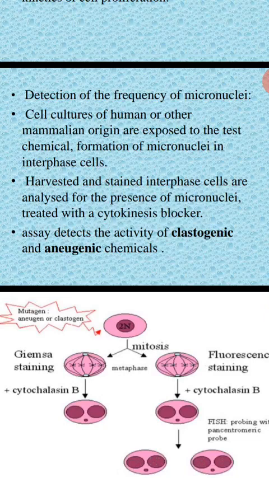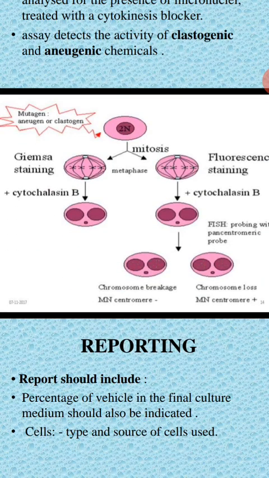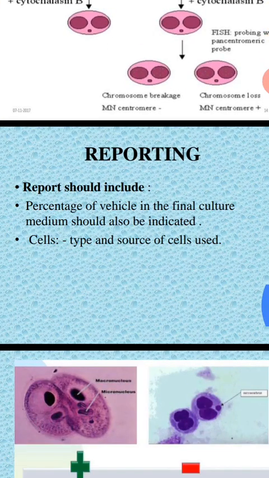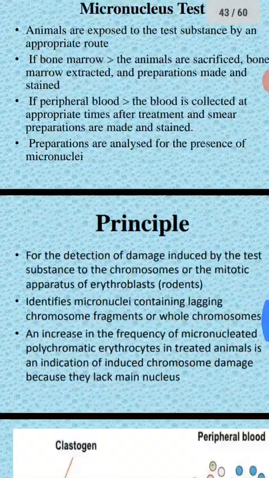Generally, micronuclei form during mitosis, so you can stop the mitosis process. For this you can use a cytokinesis blocker, then you can detect the presence of micronuclei. So this is about the micronucleus assay. How to report: the percentage of micronucleated cells appearing in the control and test compound. This is about the micronucleus test.